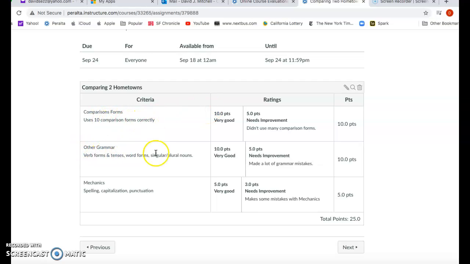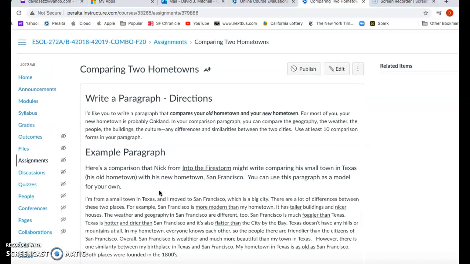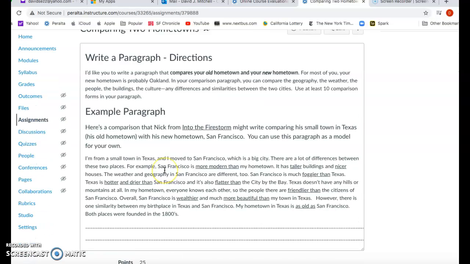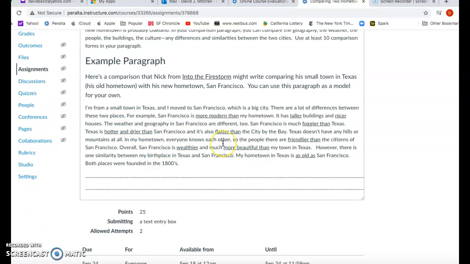You've got to have good grammar in all your sentences for 10 points. And you've got to have good spelling, capitalization, and punctuation. So this you have to give to me. The other 2 worksheets we'll check in class, but this paragraph you have to give to me.